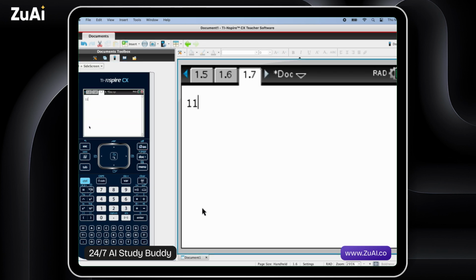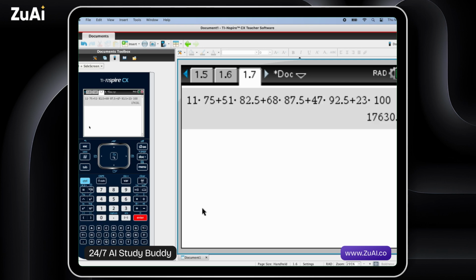So 11 times 75 plus, I'm going to work out the numerator and then the denominator. 82.5 plus 68 times 87.5 plus 47 times 92.5 plus 23 times 100. And this will be the lengths of all the movies added up.